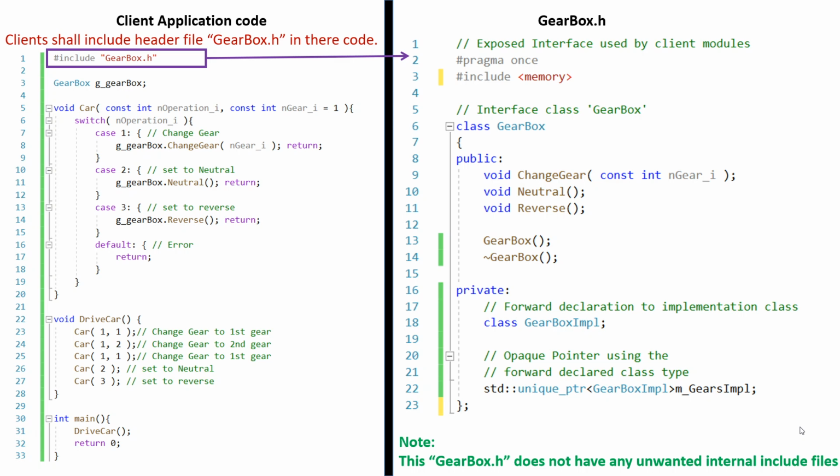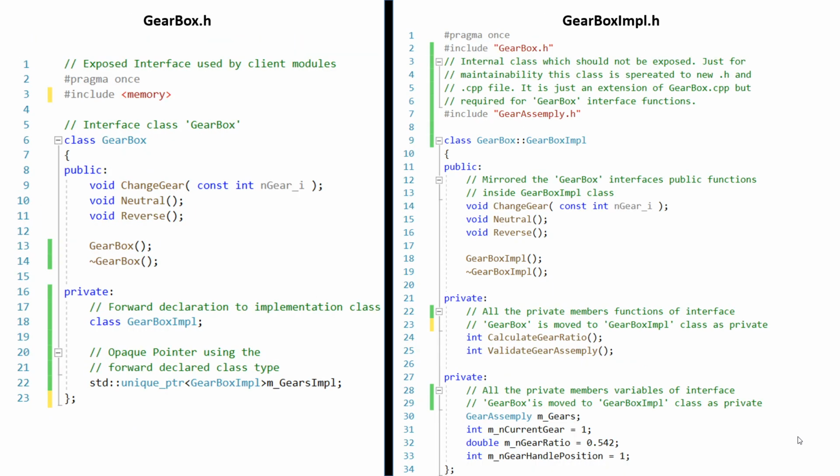In the program, the car application is using various functionalities of the gearbox library such as change gear, neutral, reverse, etc. Here, the right side code is the interface of gearbox. It does not have any unwanted internal include files. The right side code is the interface of the gearbox implementation class.